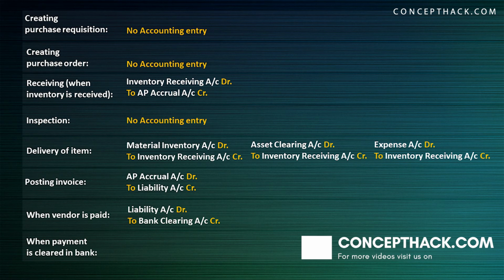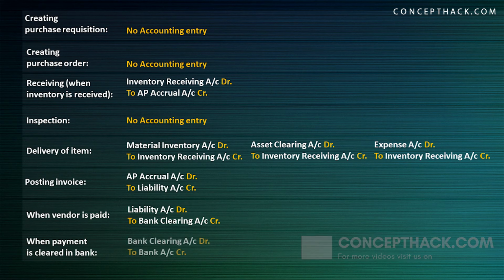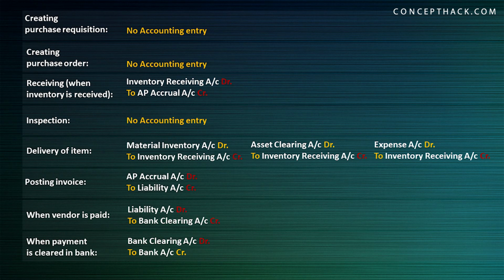And at the end, when you're doing your bank reconciliation, at that time, you'll be having bank clearing account debit to bank account credit. And if you see, you'll realize that liability account, bank clearing account, all these accounts are getting nullified. They are removed. So the ultimate impact is just material inventory account debit to bank account if it is a raw material, asset clearing account debit to bank account if it is a fixed asset, expense account debit to bank account if it is an inventory which is consumed within the organization.